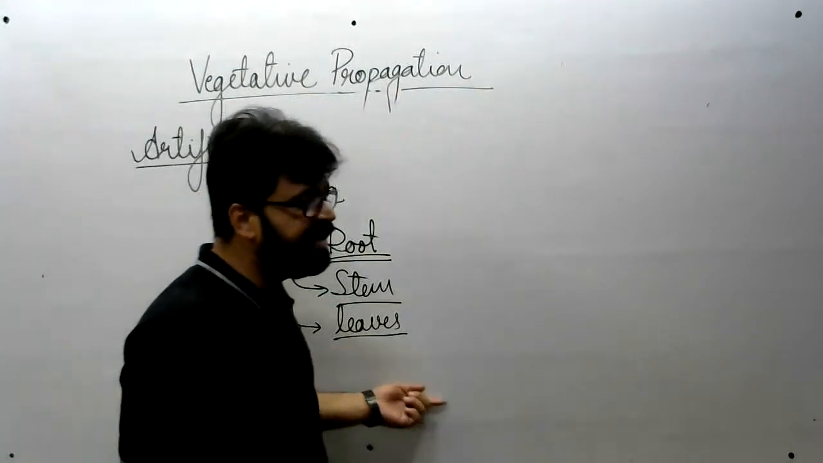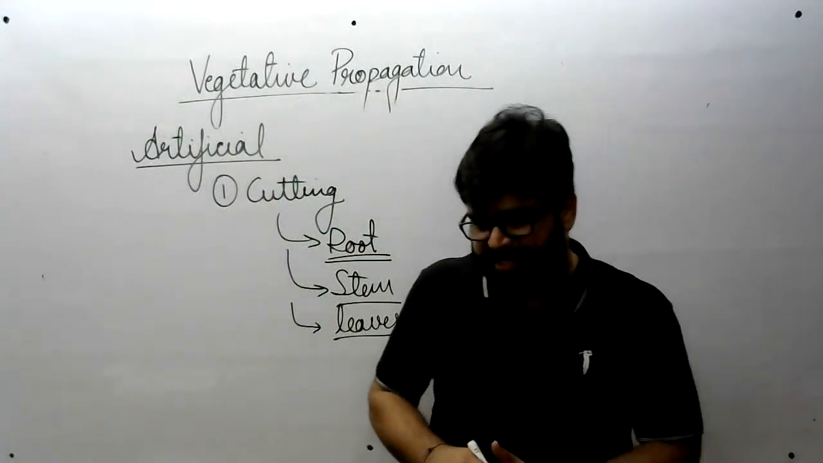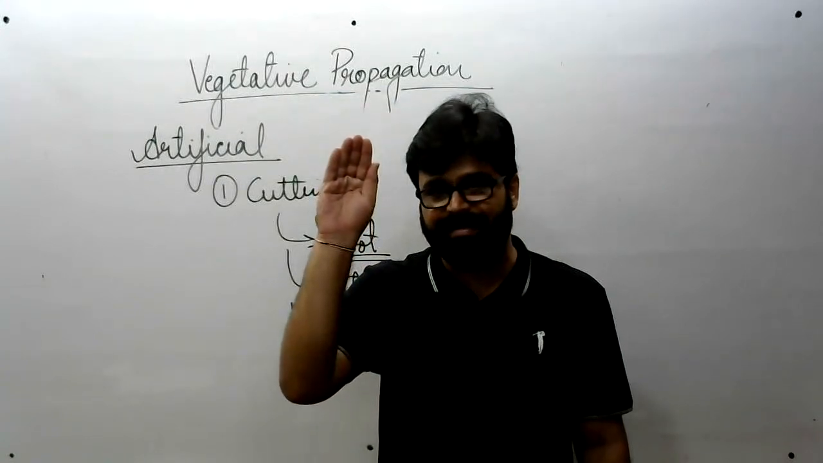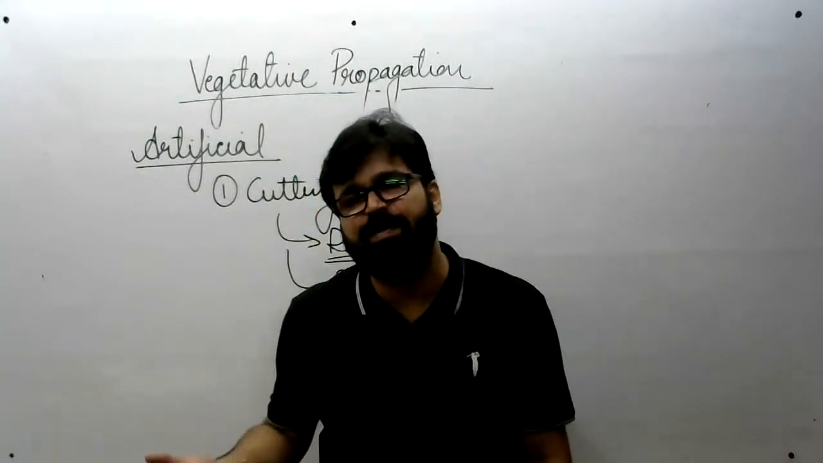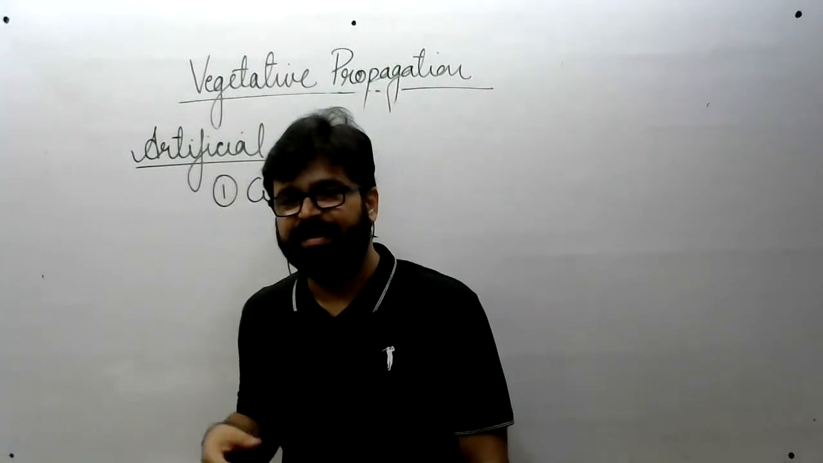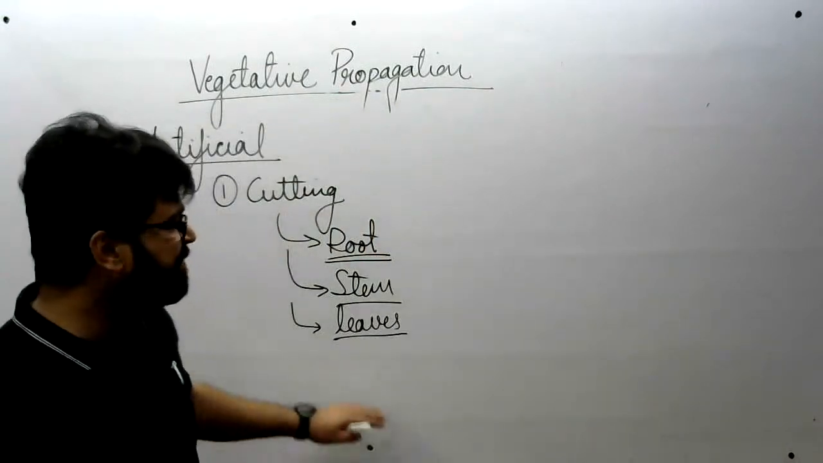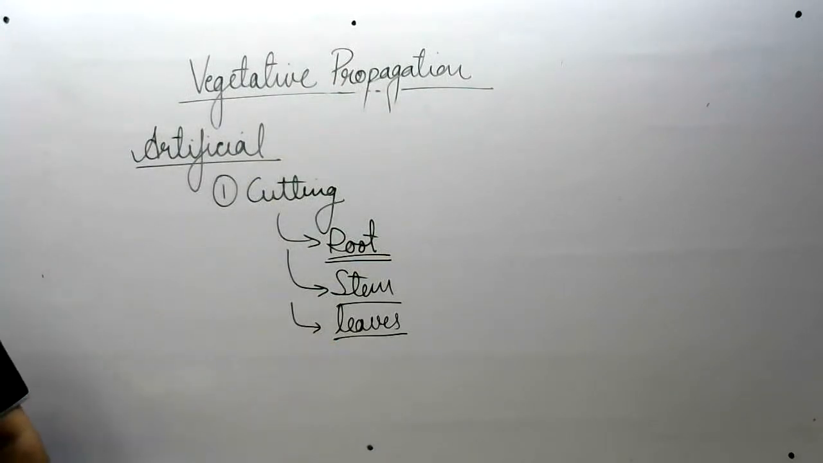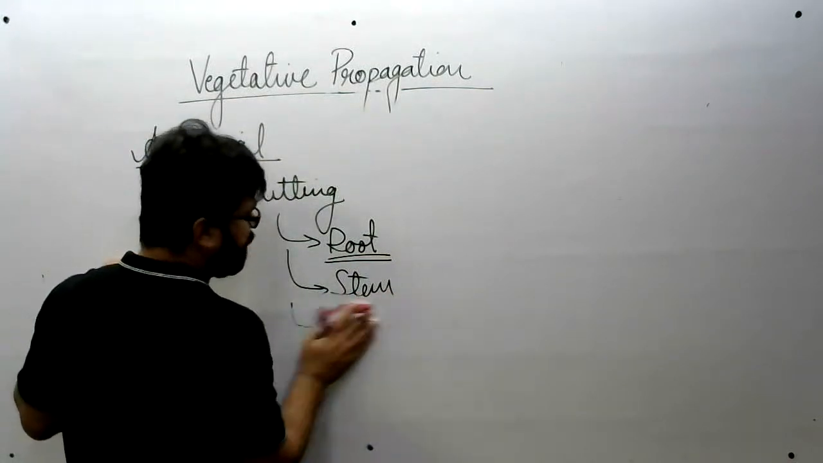Acha, one more example of leaf cutting. All of you have seen that plant which looks like a cactus and gives the appearance of a snake. That's why the common name of this plant is snake plant. In snake plant also, leaves are used for vegetative propagation, right? Yes, right, Rushi. It is known as Sansevieria. All right. So that was about cutting, the first artificial mode of vegetative propagation.